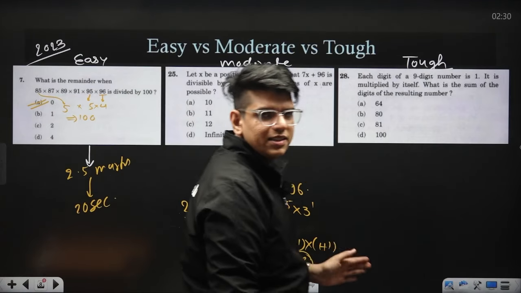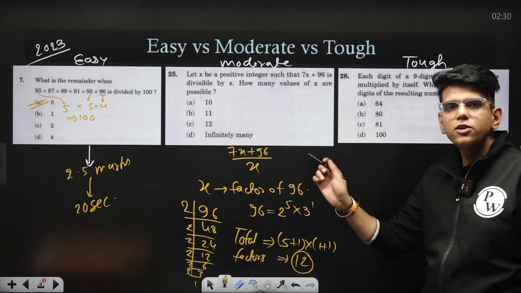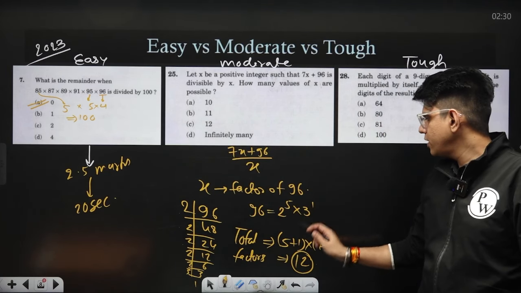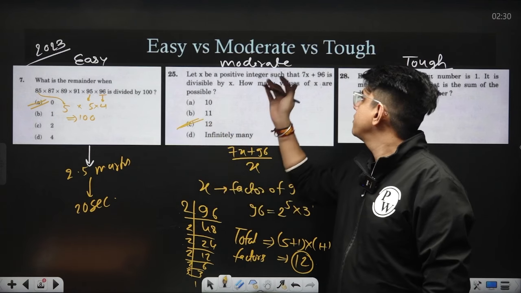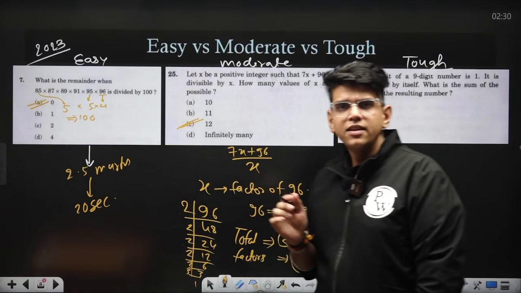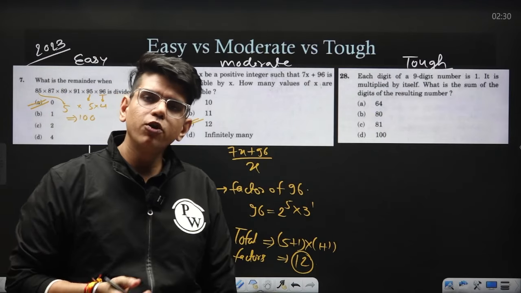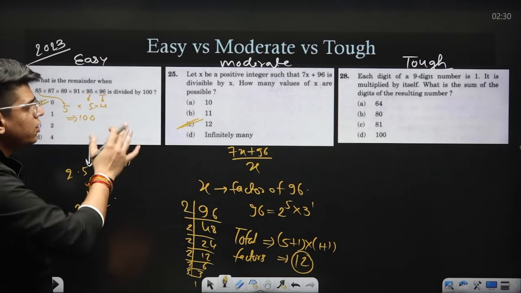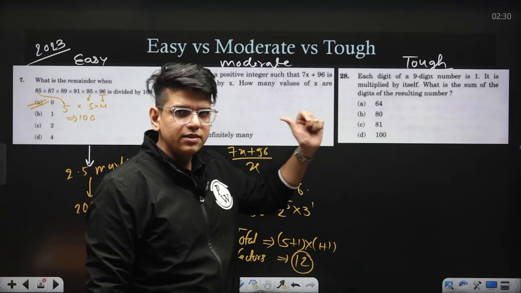So this is just an example. When you learn the factors, you will know that the formula for the total number of factors is the power plus 1 into power plus 1. So the total number of values of x which will divide 7x plus 96 completely is 12. So if you have solved these questions before, you will identify these questions and you can solve them. Now this is a question with a very unique answer, right?